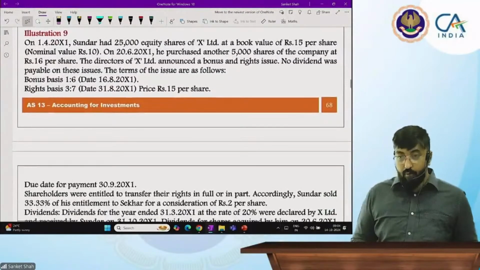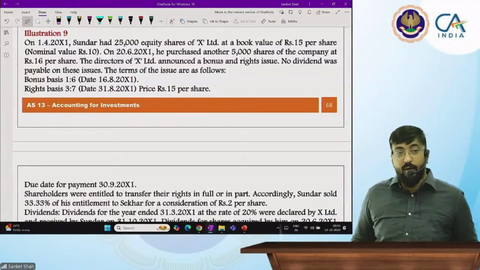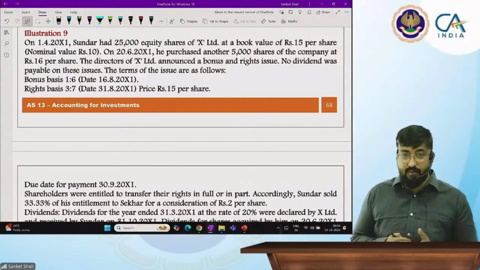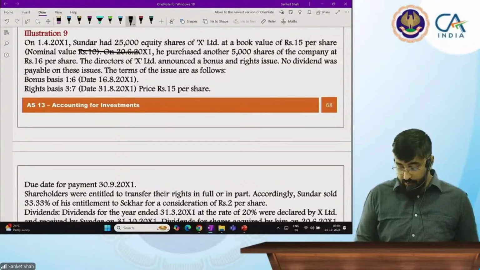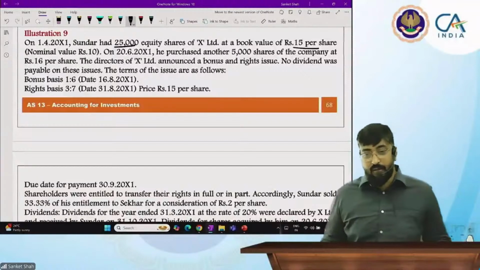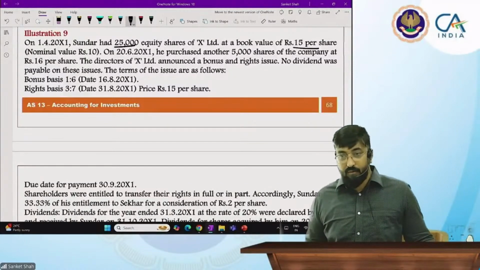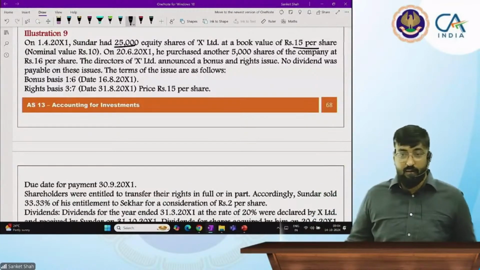Chalo beta, बोलिए. On 1/4/2001, Sundar had 25,000 shares for 15 rupees. नगमा, if possible, surrounding आवाज बंद कर दीजिए. Okay, sir. Okay, ठीक है.